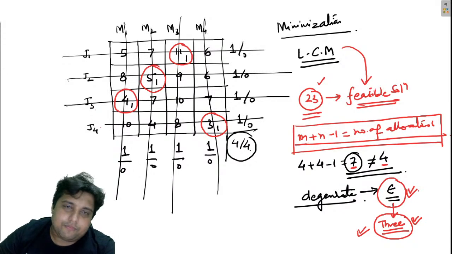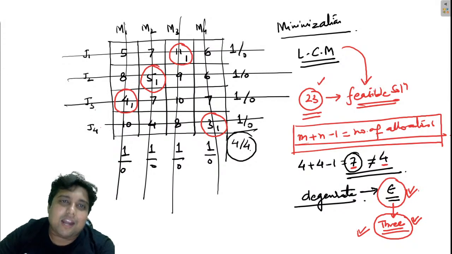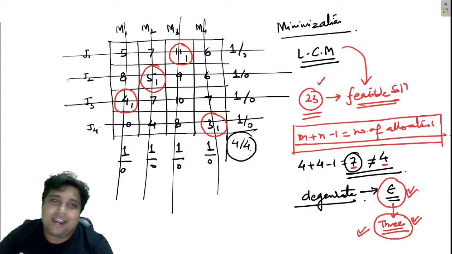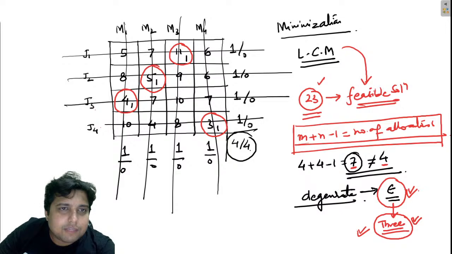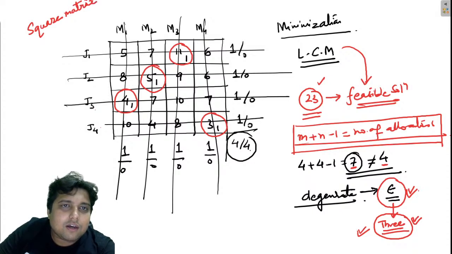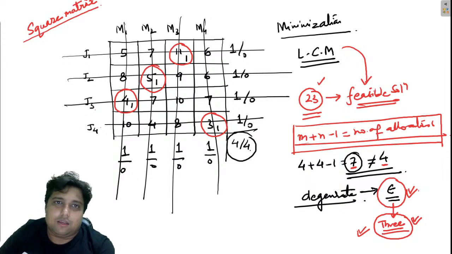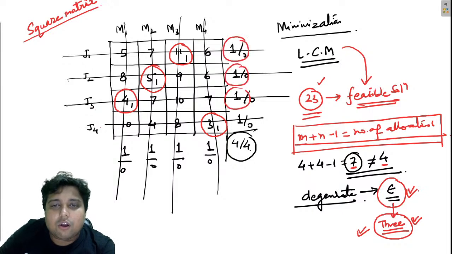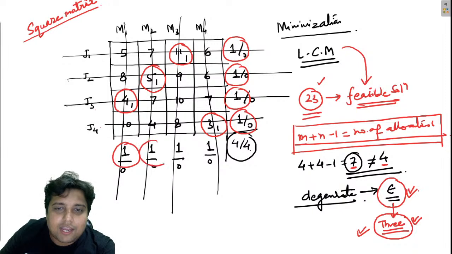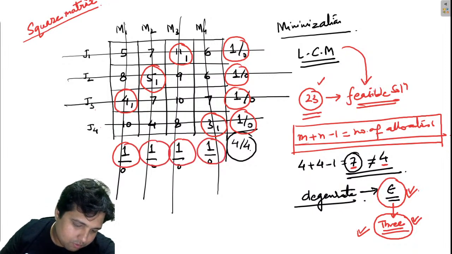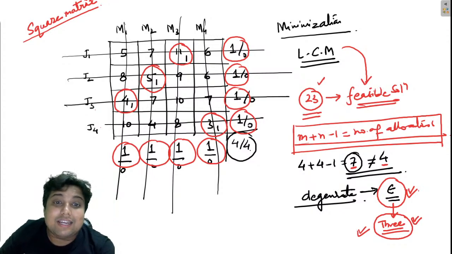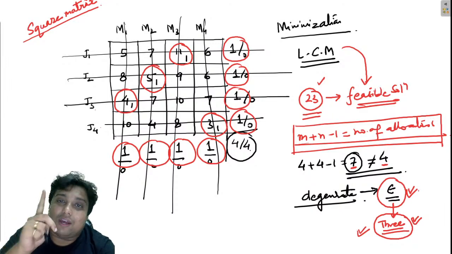So my friends, this problem which you are seeing on your screen right now is a square matrix, and every row and every column have one and only one allocation.